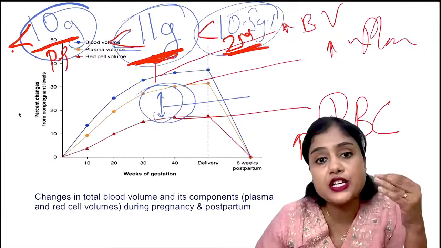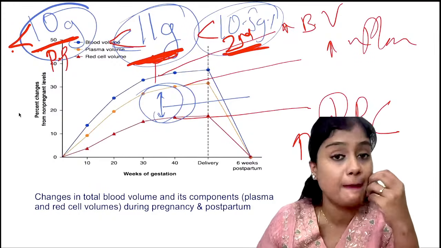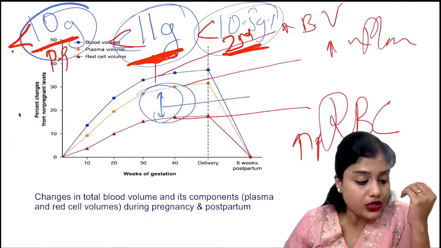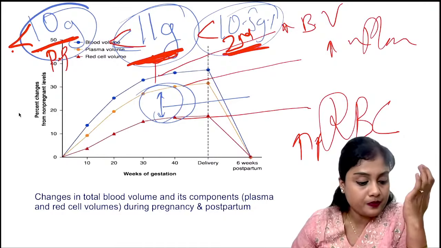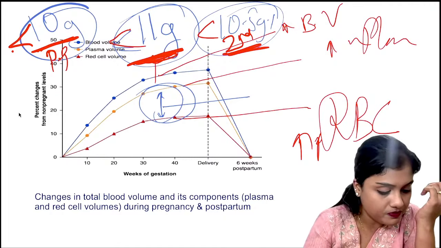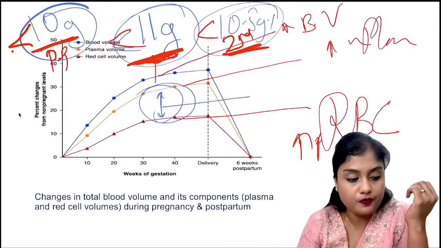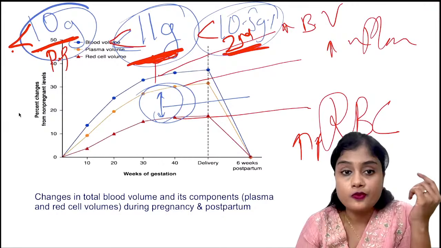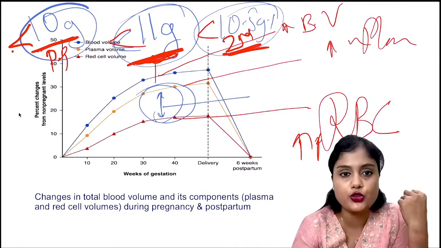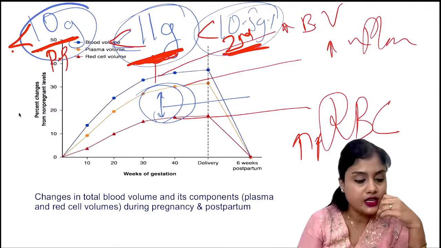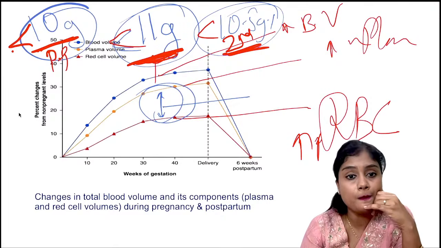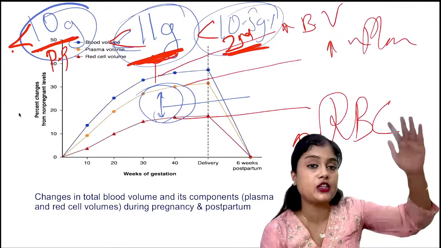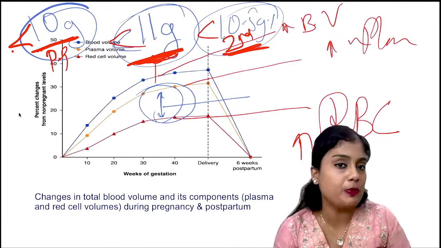Tell me the answer to this question now. First trimester, second trimester, third trimester? Easy question. Everybody understood there is hemodilution: RBC is not rising as much as your plasma volume and blood volume.